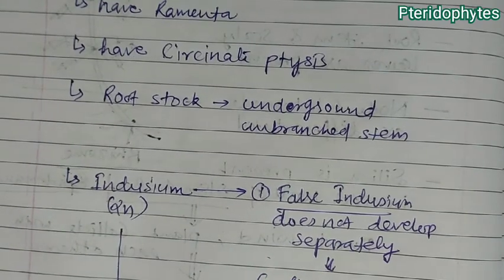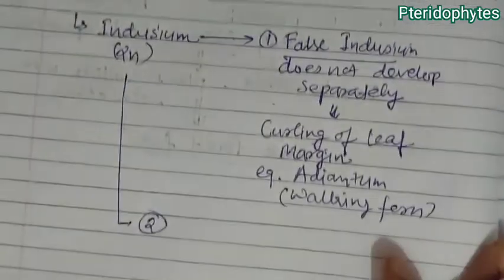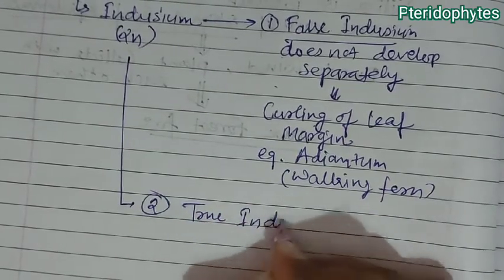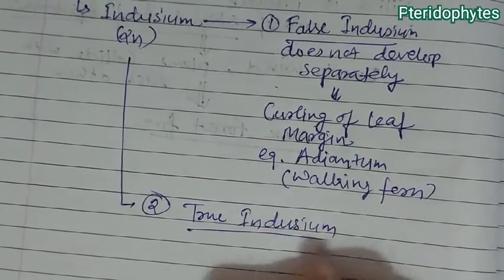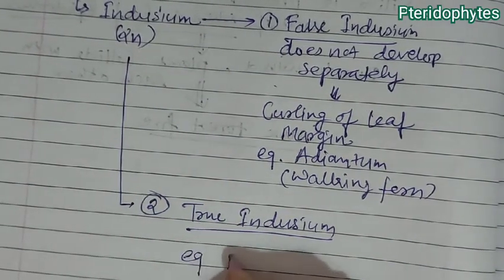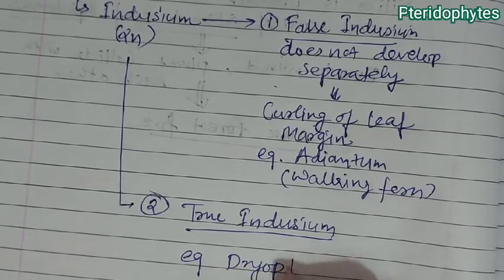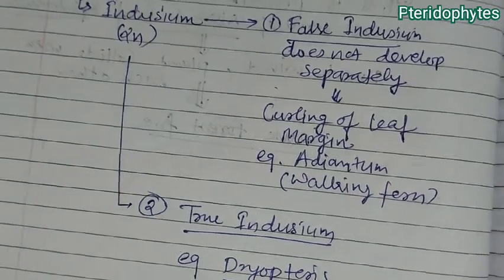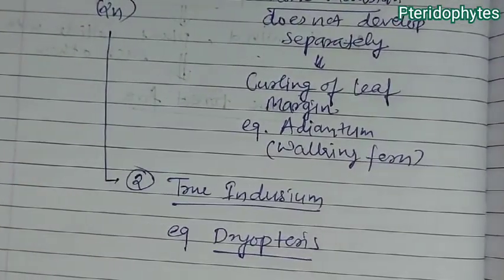Next to that, indusium has another type, that is the second type, true indusium. This true indusium is found in case of pteridophytes. It develops from separate cells, so it is known as a true indusium.